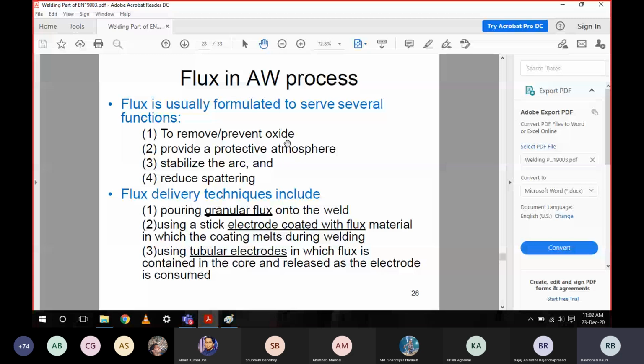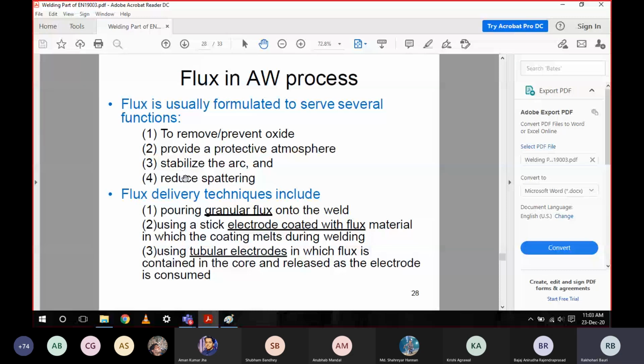It combines with the metal oxide and forms sludge, which simply floats over the molten pool. Second, provide a protective atmosphere by making a protective coating, so further contamination from atmospheric air is restricted.